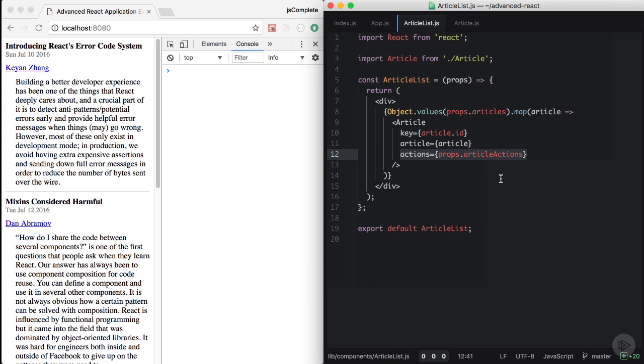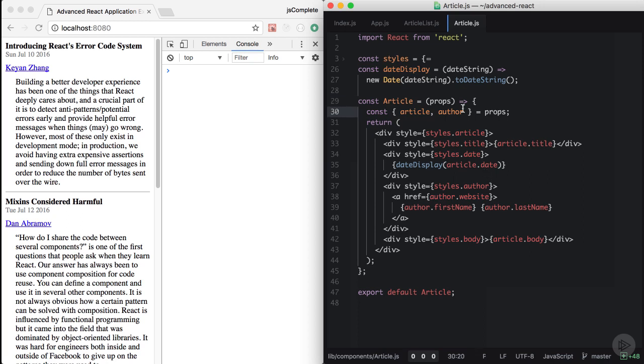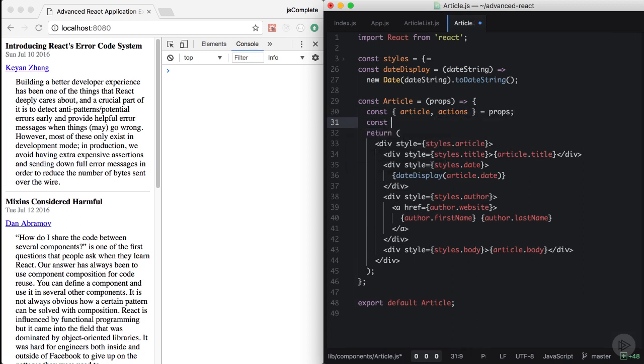If, for example, we need to change the logic of article actions, we don't need to change the article list component anymore, which is a win. Inside the article component, instead of reading the author object from the props here, we now have actions. And we can look up the author of this article from the actions. So actions.lookup author using article.author ID. And the UI will behave exactly the same, but the components' responsibilities now are a little bit better.